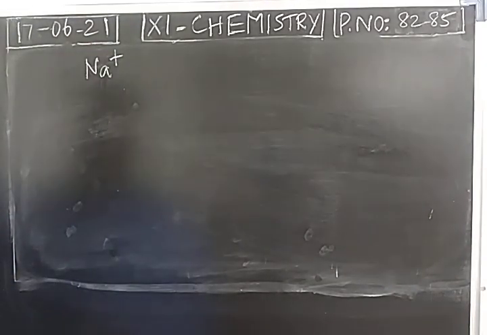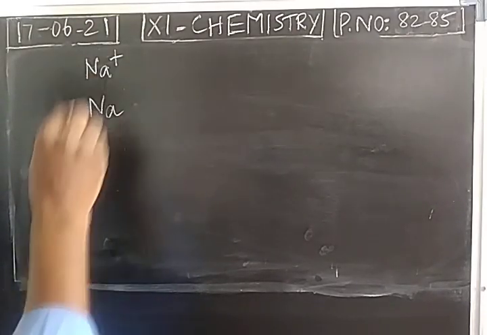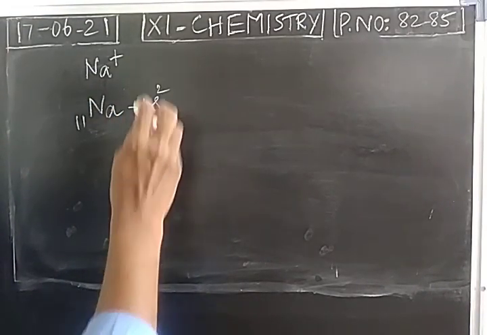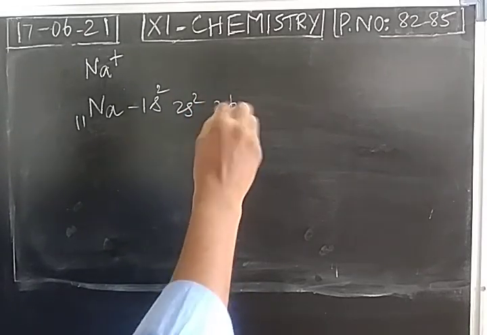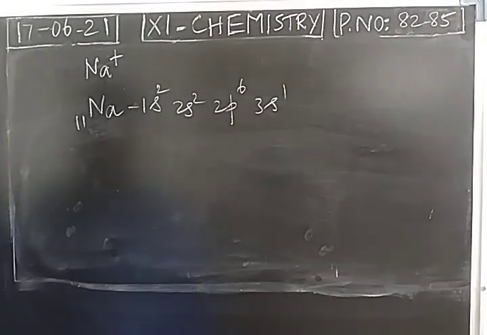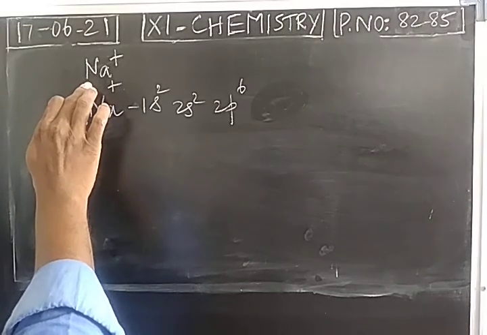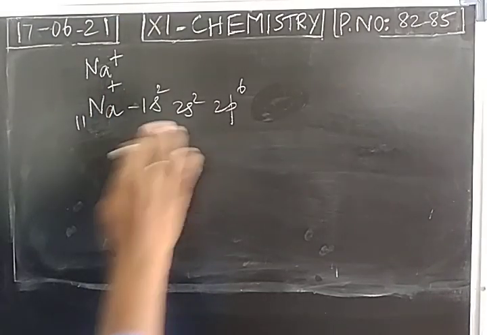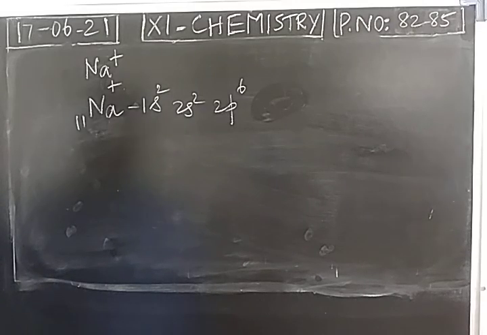We have to find the effective nuclear charge for the last electron in the cation as well as the last electron in the anion. So when you take neutral sodium, 11 electrons are present, electronic configuration 1s2, 2s2, 2p6, 3s1. But in sodium fluoride, an electron is transferred from sodium to fluorine. So its configuration is 1s2, 2s2, 2p6. So sodium becomes a sodium cation and it attains the electronic configuration of neon.